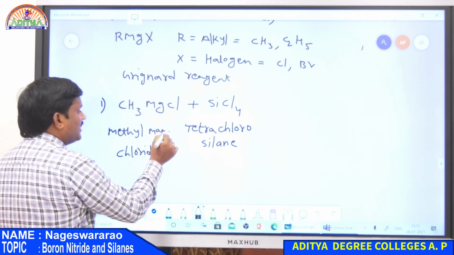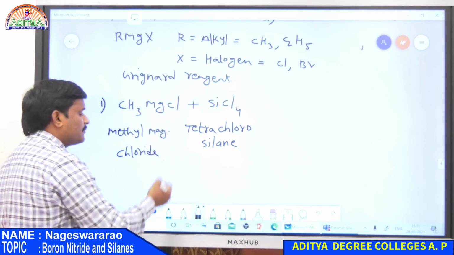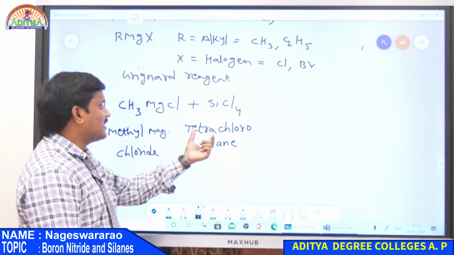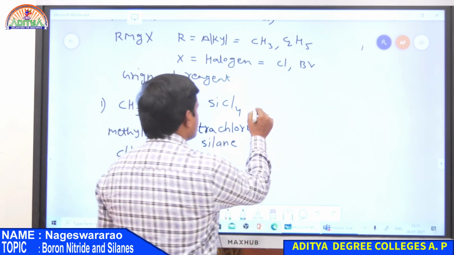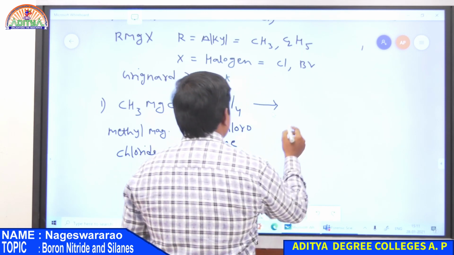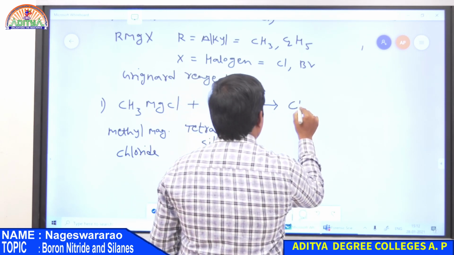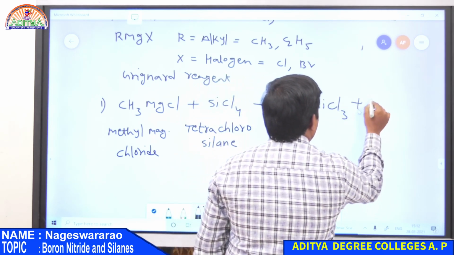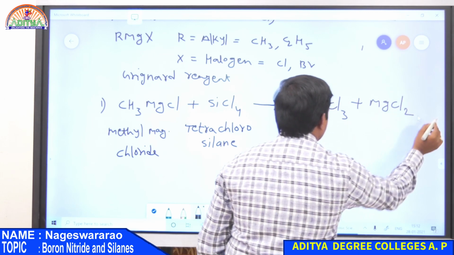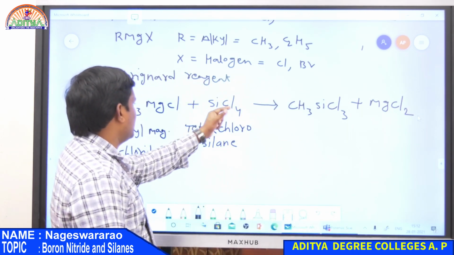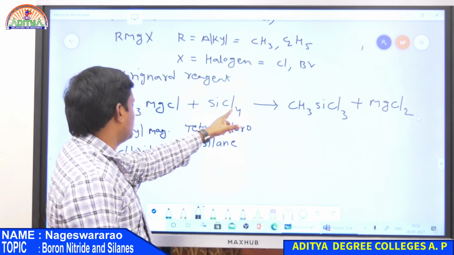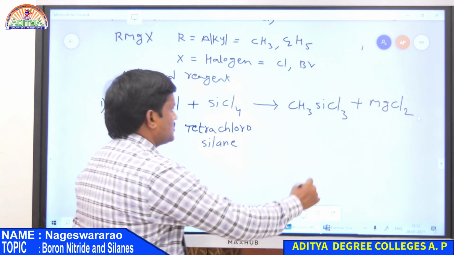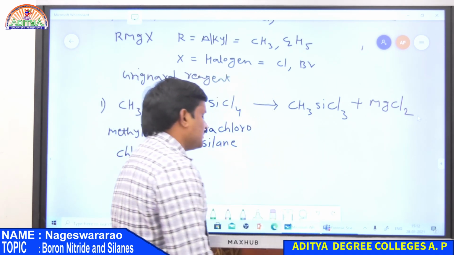So methyl magnesium chloride is reacted with tetrachlorosilane, and it gives CH3SiCl3 plus MgCl2. One mole of Cl is bonded with MgCl, and it gives CH3SiCl3.